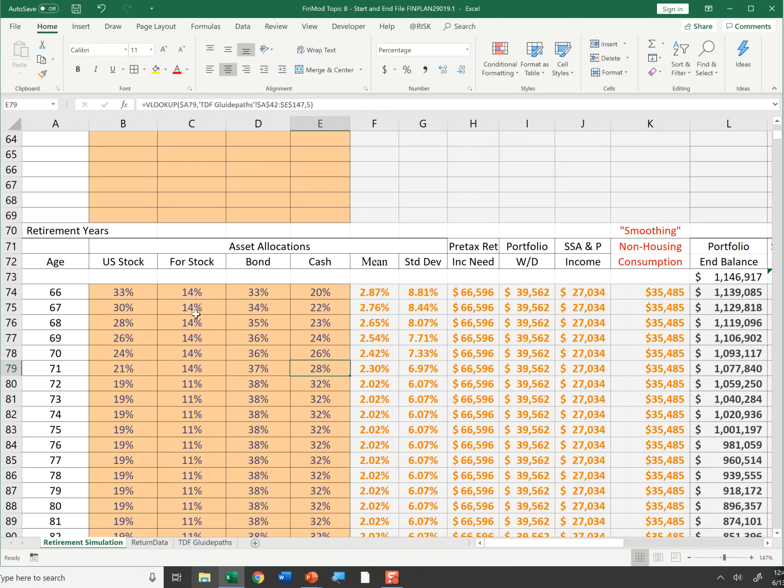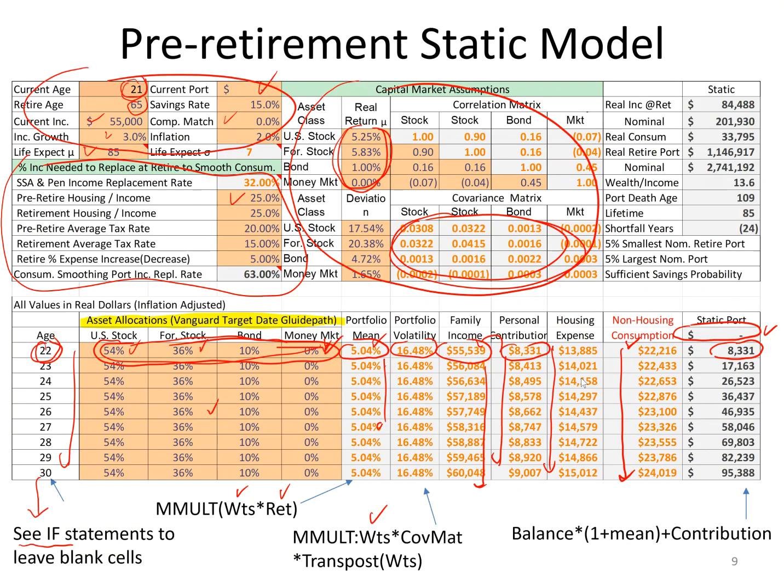In retirement years, I continue to get my asset allocations. Again, you can type these in, or you can just leave the defaults if you're in, say, a 2050 or 2060 fund based on your year of retirement. I still have my expected returns and volatilities. And let's talk about how I determined the amount of money I start withdrawing from my portfolio in retirement. And let's go back to the PowerPoint.